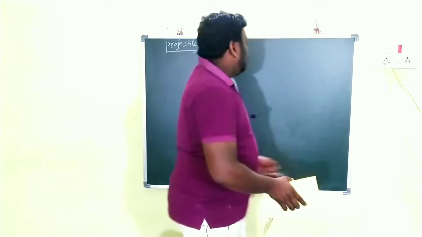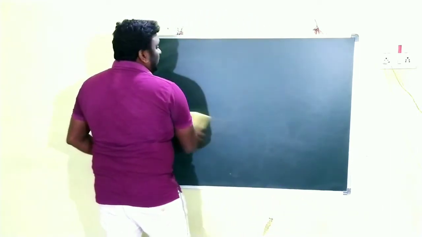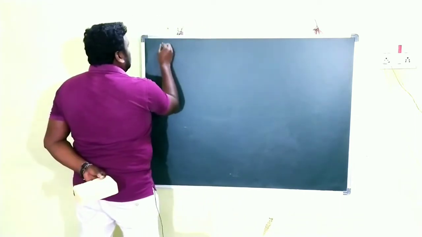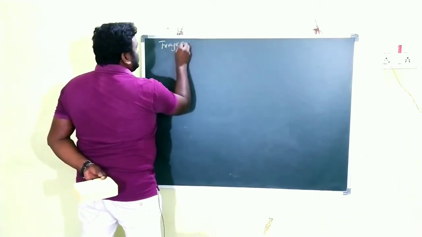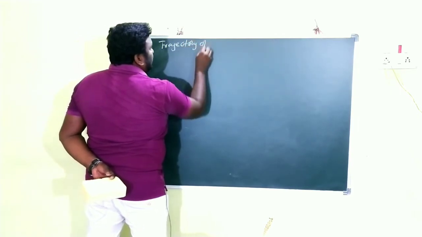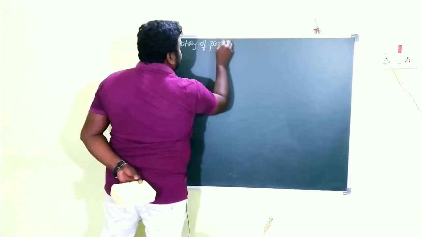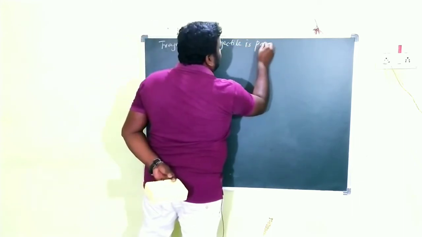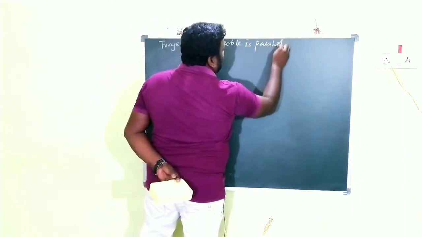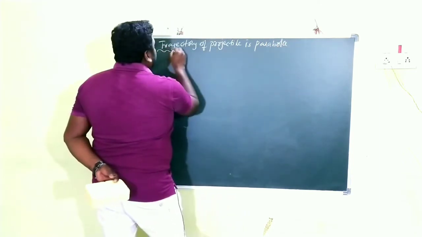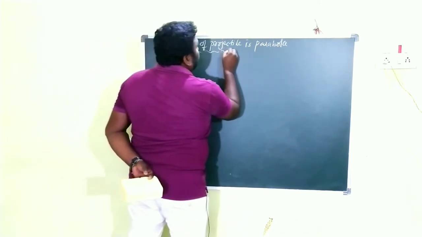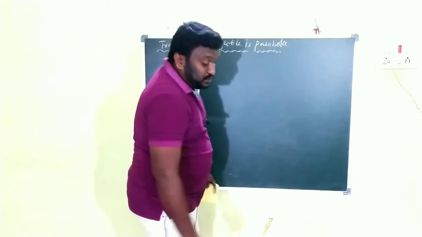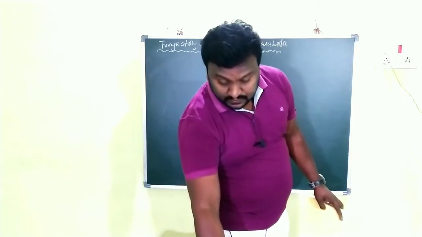So children, now we have to prove that the trajectory of a projectile is a parabola. This is the most important question, 4 marks. Show what is a projectile. Trajectory of projectile is parabola. Show that the trajectory of a projectile is a parabola. That is the question for you for 4 marks.